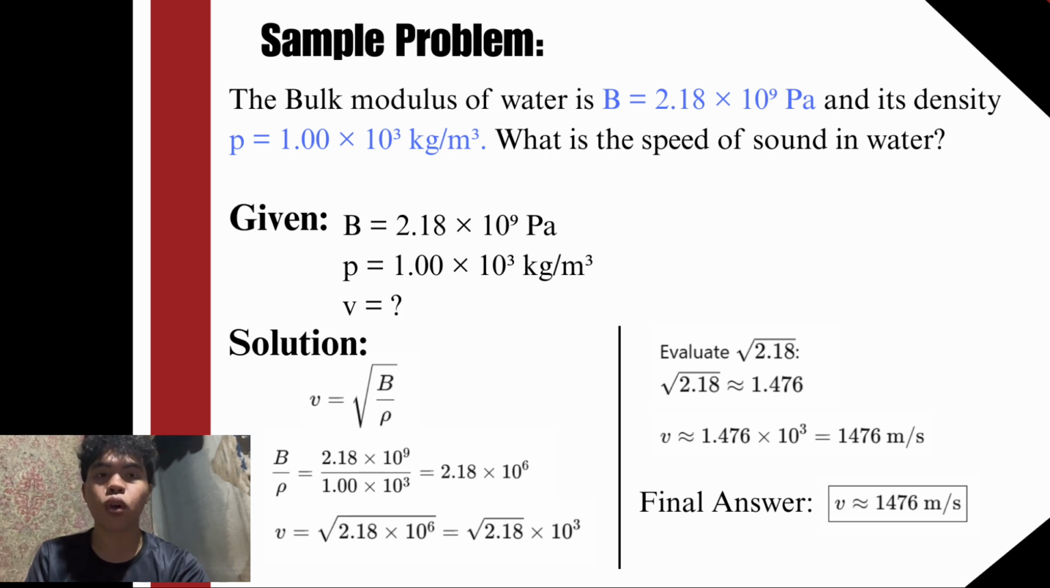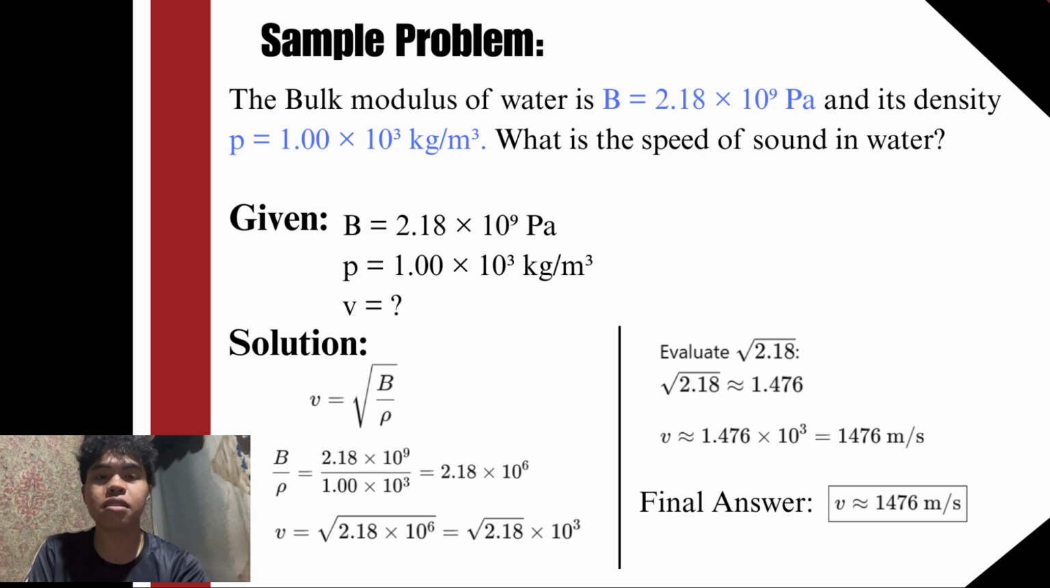The bulk modulus of water is given as B equals 2.18 times 10 to the power of 9 pascals, and the density of water is rho equals 1.00 times 10 to the power of 3. We want to find the speed of sound in water. Using the formula, let's divide the bulk modulus by the density, and this will give us 2.18 times 10 to the power of 6. Now let's take the square root, and this will give us 2.18 times 10 to the power of 3. Then the approximate square root will be